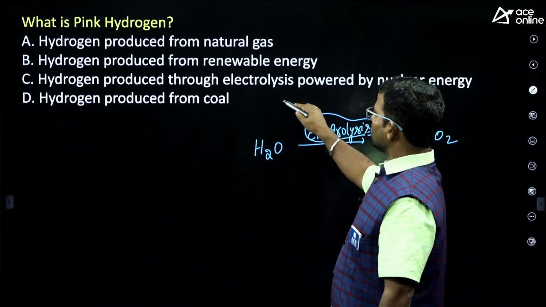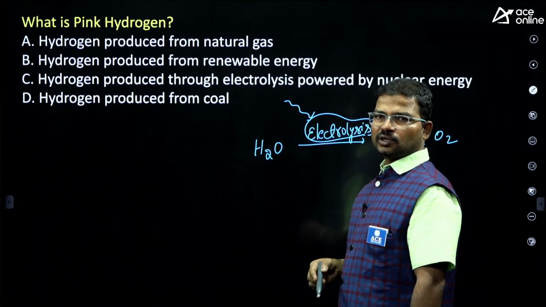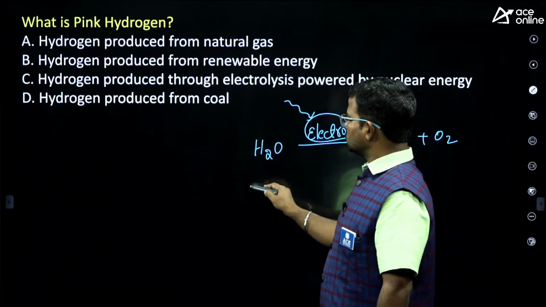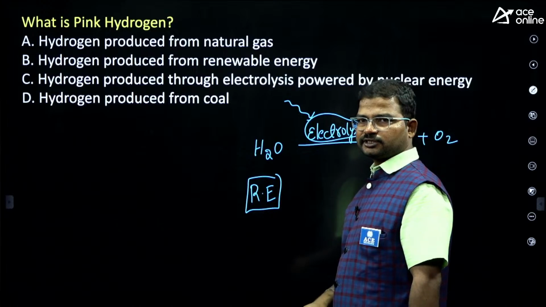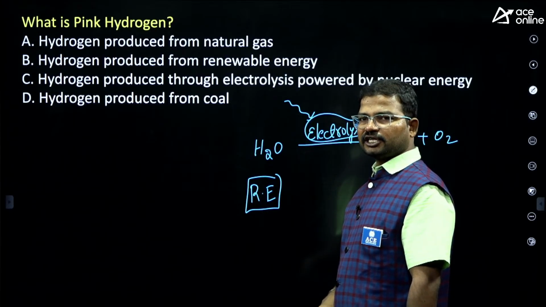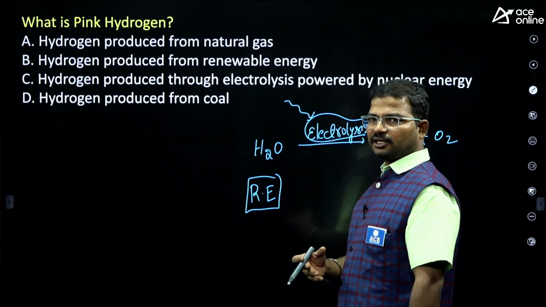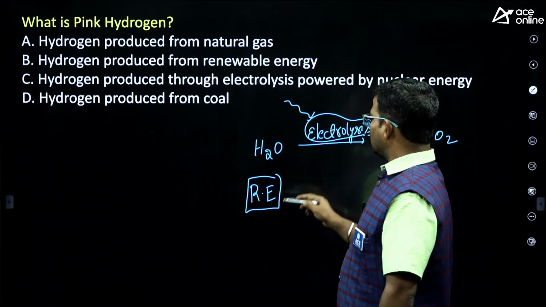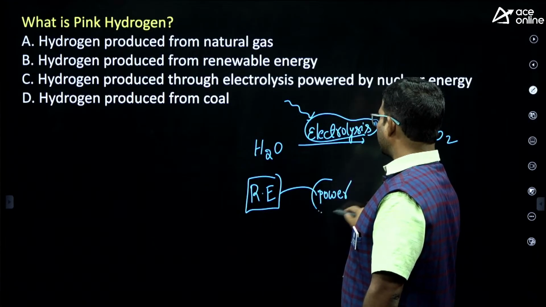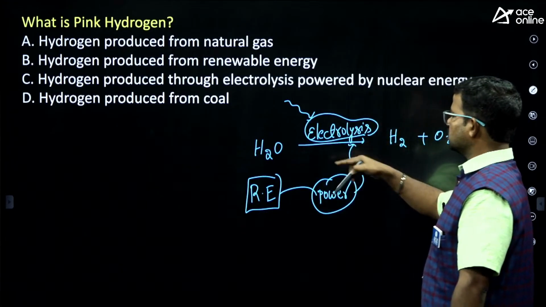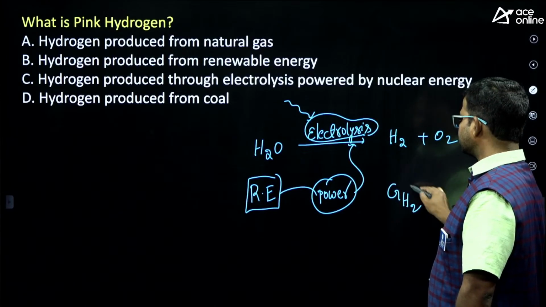We get power from renewable energy sources and non-renewable energy sources. Suppose you generate power from renewable energy sources like solar energy, wind energy, tidal energy, and that power is used for electrolysis of water, then we get green hydrogen.